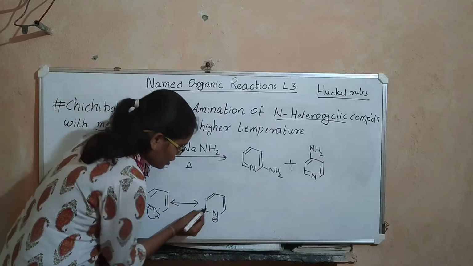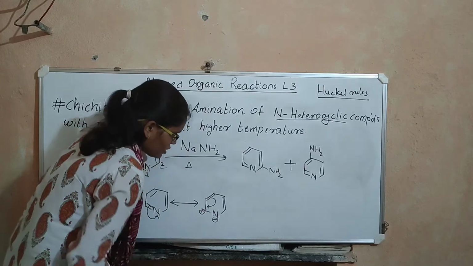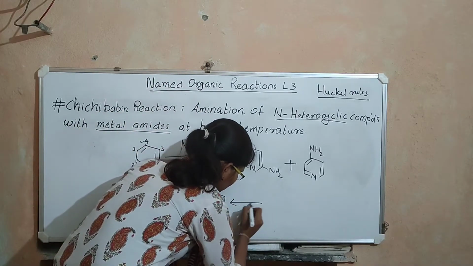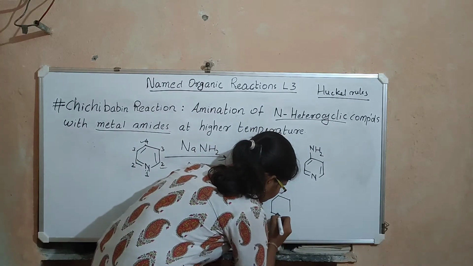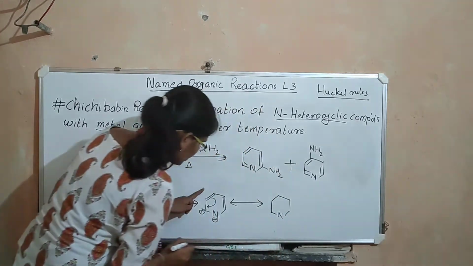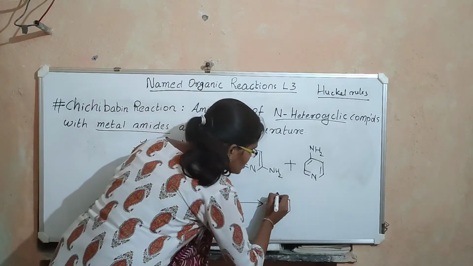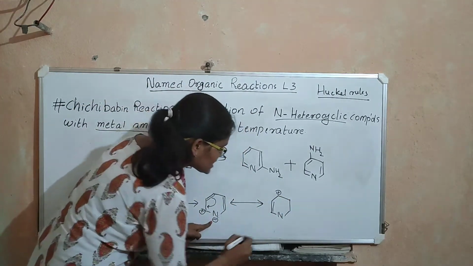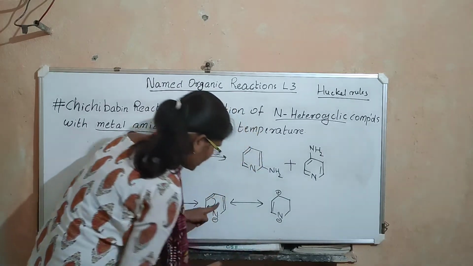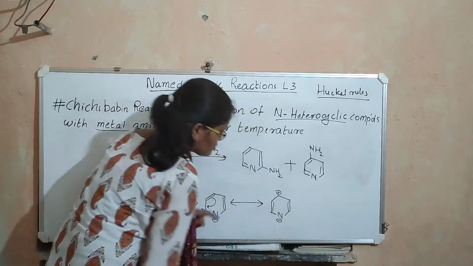Now in the next structure, what happens? This bond will shift here. This carbon will get a positive charge, this bond will shift here, there is a negative charge on nitrogen and there is a bond present at this position.